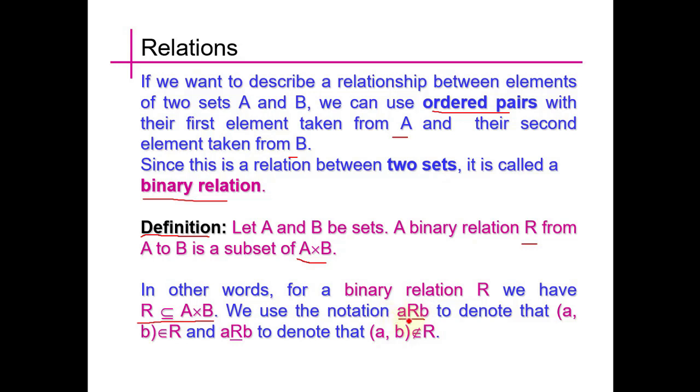So a is related to b denotes that the ordered pair (a, b) belongs to that relation, and if we say that a does not relate to b, then we say that (a, b) does not belong to R. So the line present here is saying that a is not related to b.